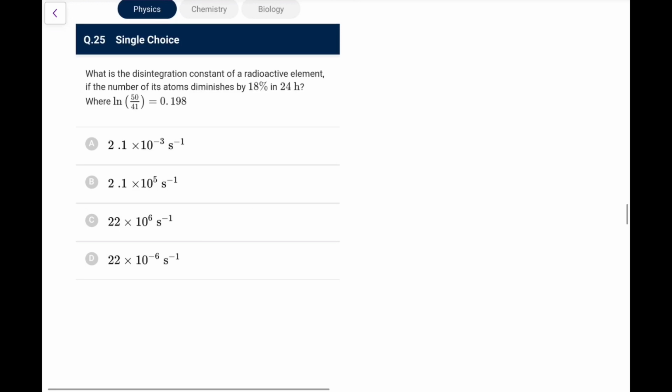Next, what is the disintegration constant of a radioactive element if the number of atoms diminishes by 18% in 24 hours? Okay, so it diminishes by 18%.